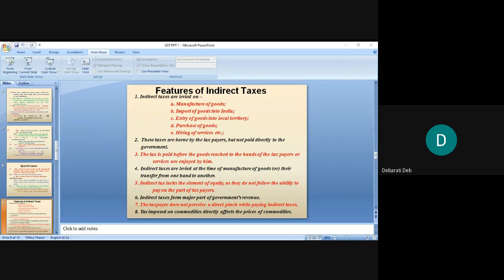Then indirect taxes form a major part of the government's revenue. This also I told you yesterday, that you need to pay taxes because it builds up the government's revenue. This is the revenue which the government utilizes to give services to us, like the roads they are building, the public toilets they are building, and the transport facilities which we are availing at a nominal rate.